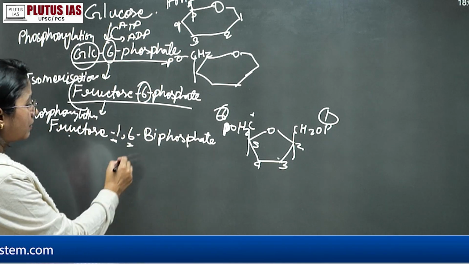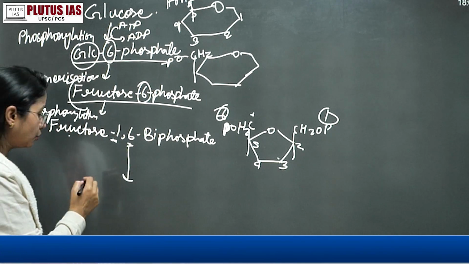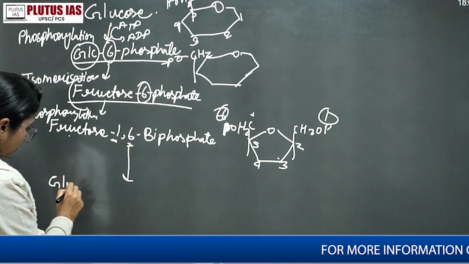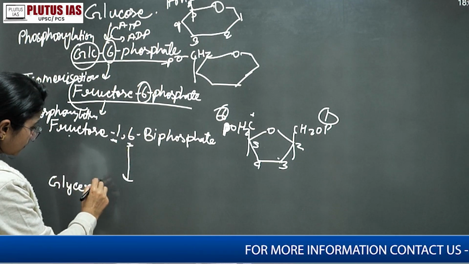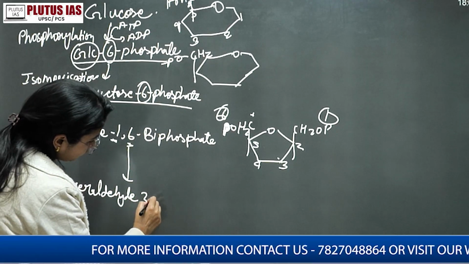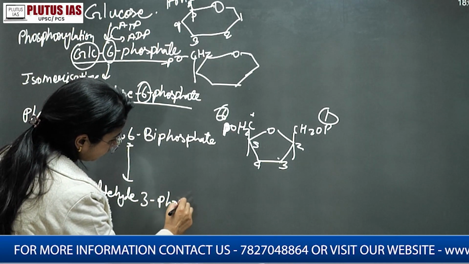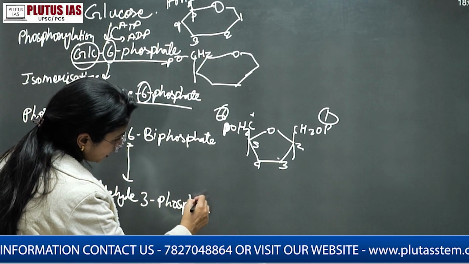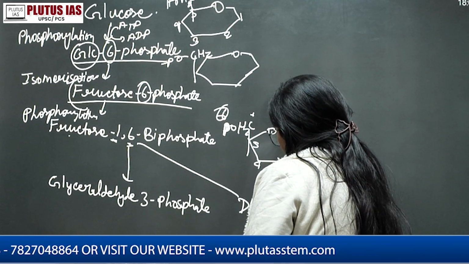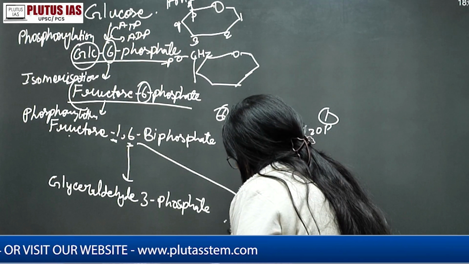So fructose 1,6 biphosphate is breaking down into glyceraldehyde 3 phosphate and DHAP. What is DHAP?